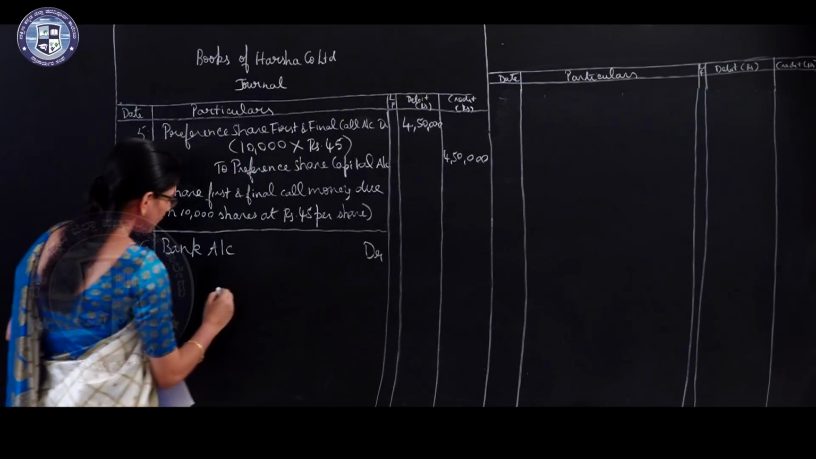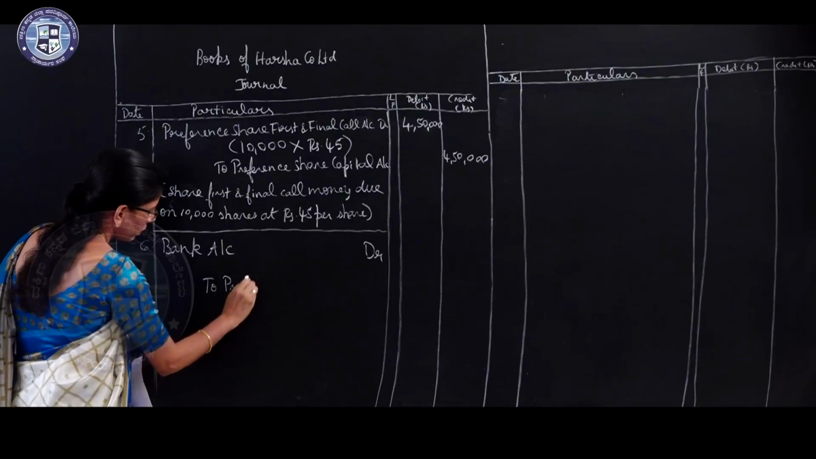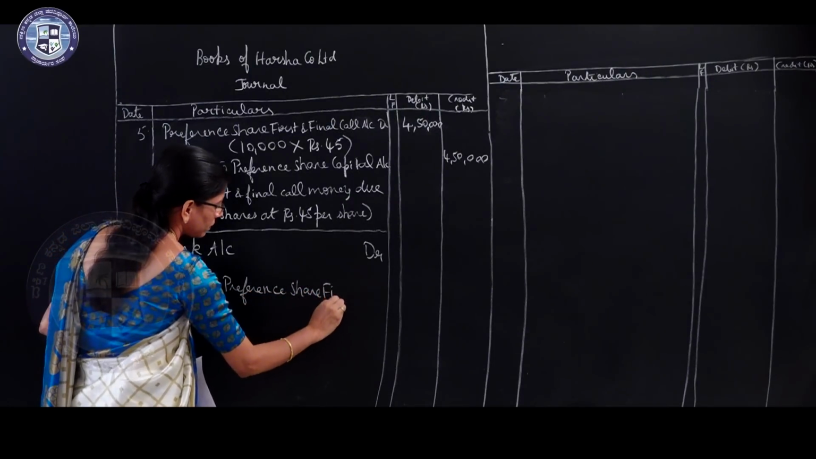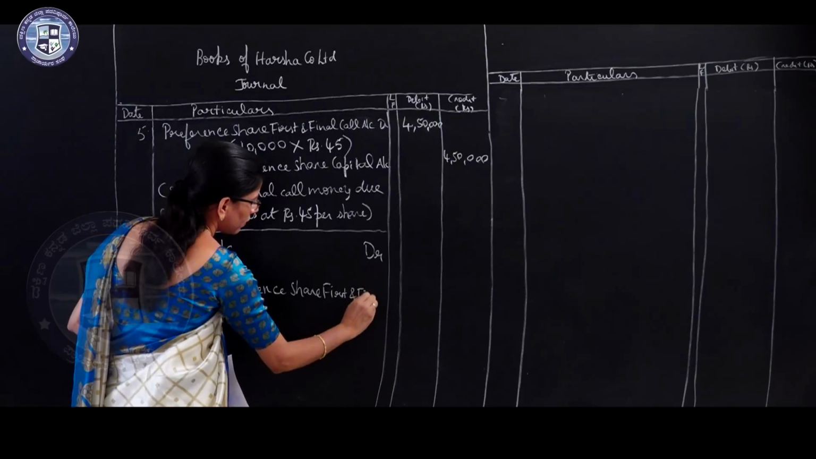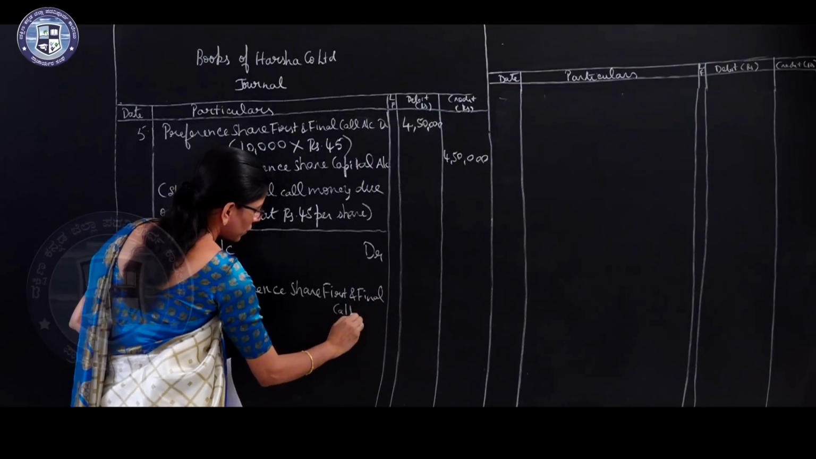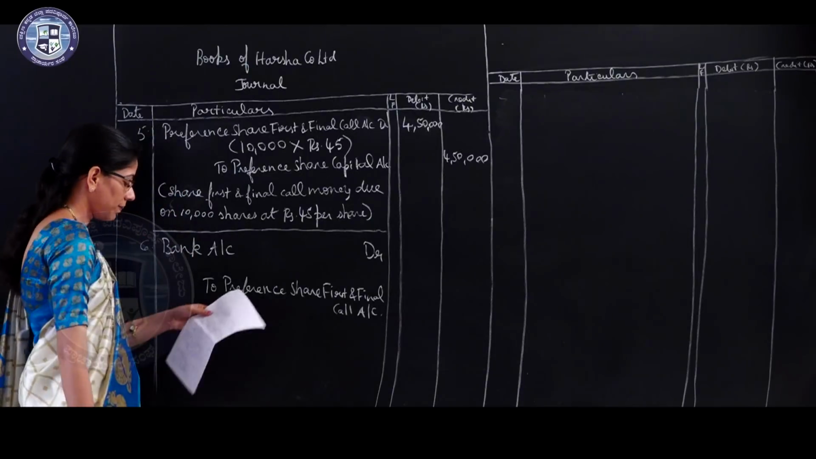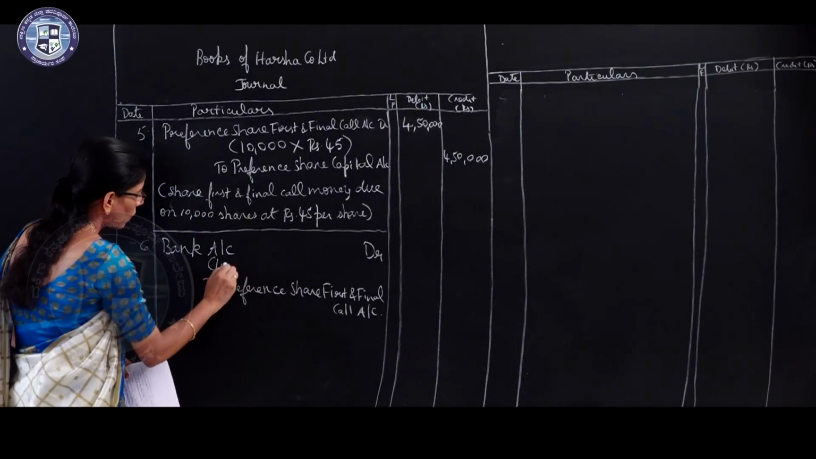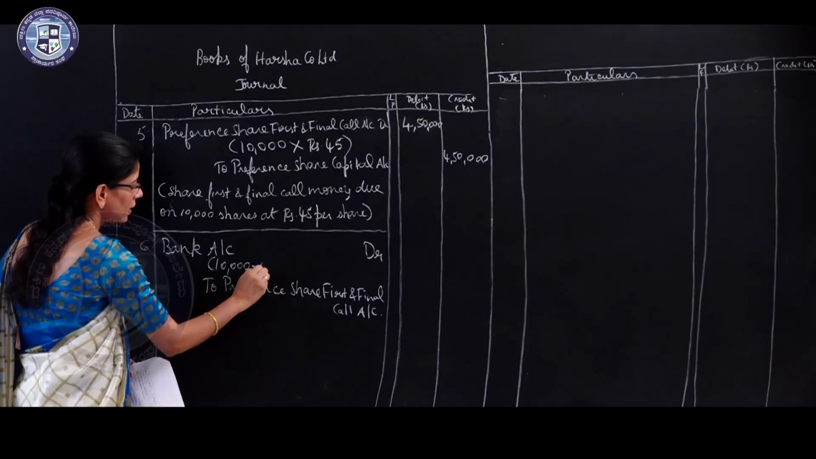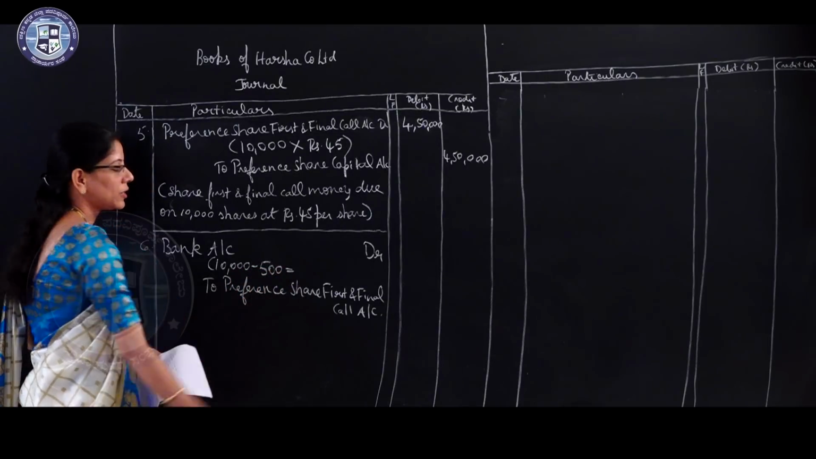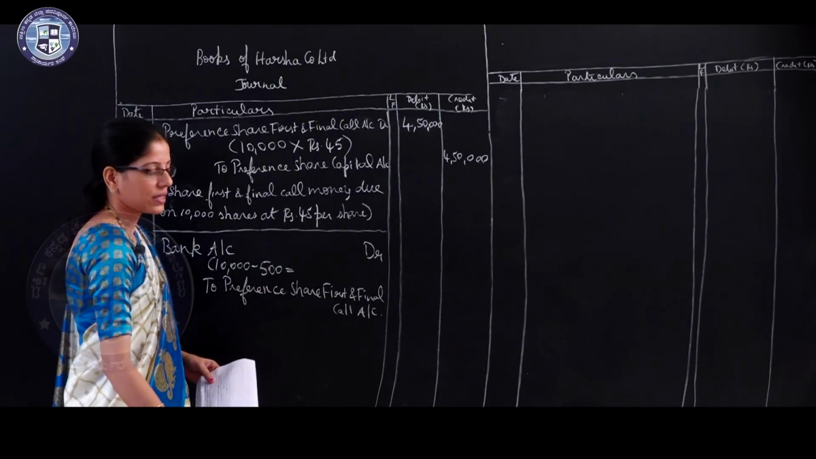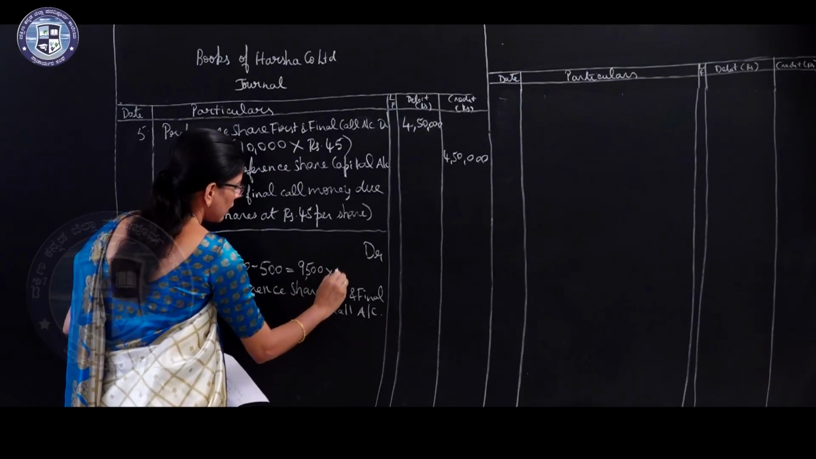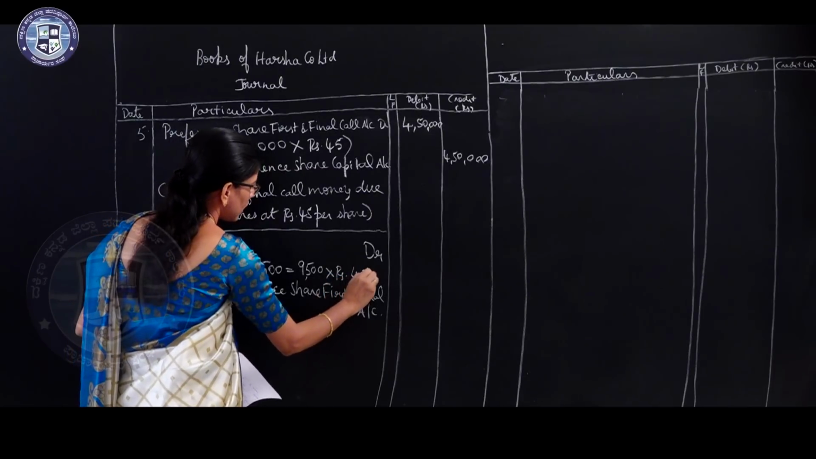Bank account debtor to preference share first and final call account. Okay. Actually the company has to receive money on 10,000 shares, but a person holding 500 shares has not paid the first and final call money. So on 9,500 shares the company has to receive rupees 45.